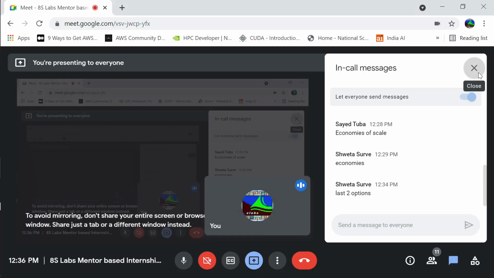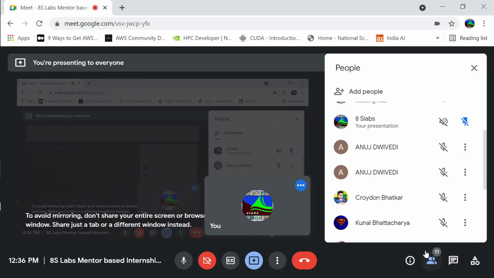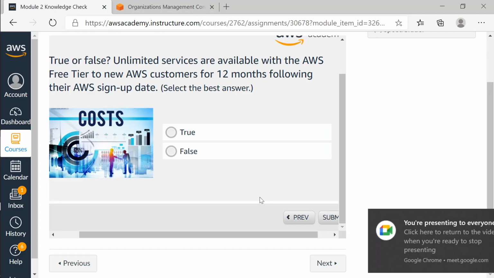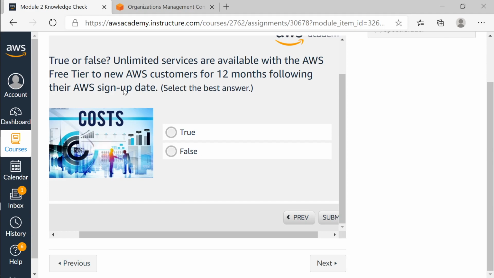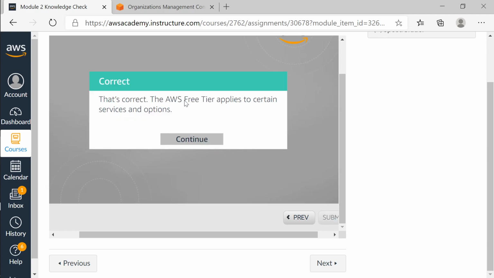And next question is for Kunal. True or false? Unlimited services are available within the free tier to new customers for 12 months following their AWS sign-up date. So remember, unlimited. So is it true or is it false? So it's false. Yes, even I think it is false. So that is correct. Even if it is under free tier, you will have a limit on how much you can use of one particular set of services.